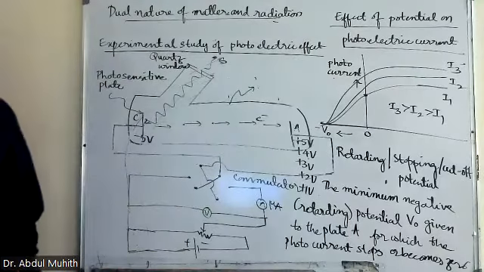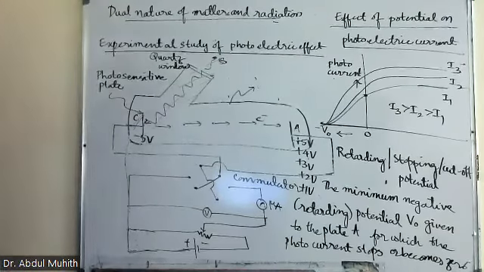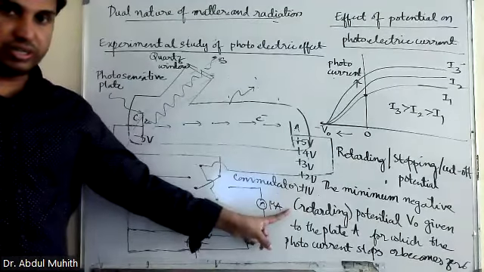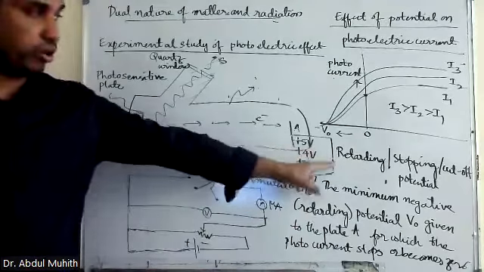Is that clear? Once again, the minimum negative or retarding potential V0 given to the plate A, for which the photocurrent stops or becomes 0, is known as the retarding potential, stopping potential, or cutoff potential.